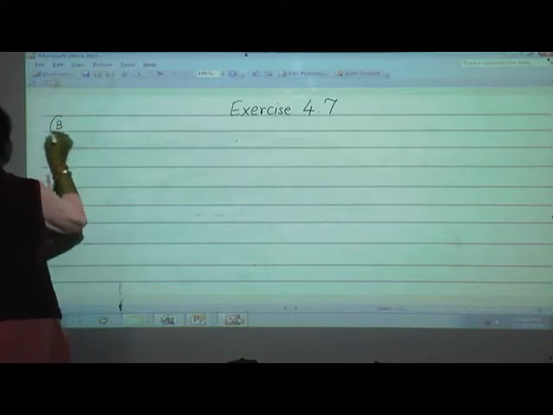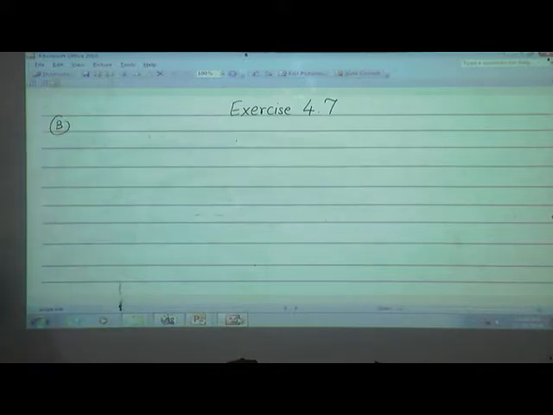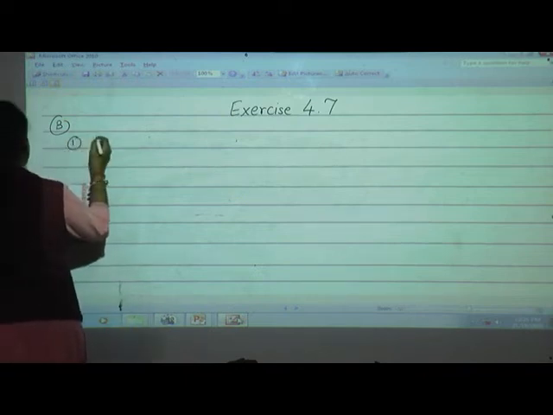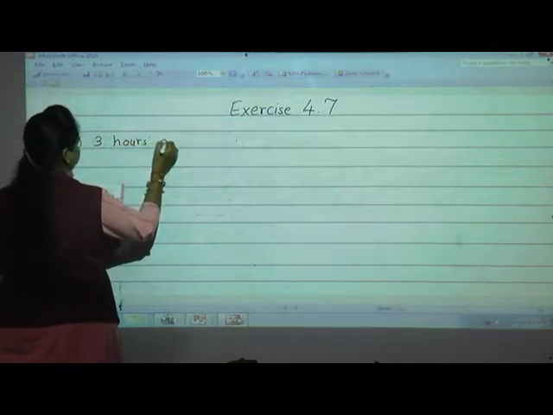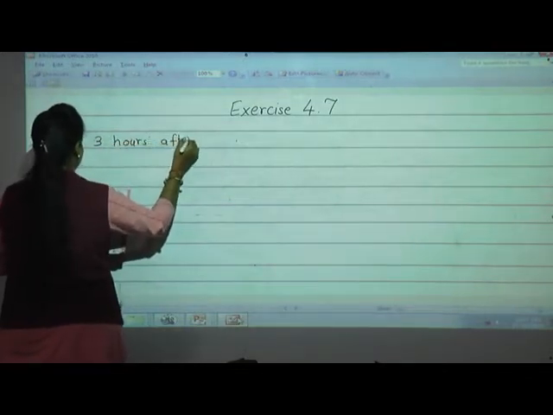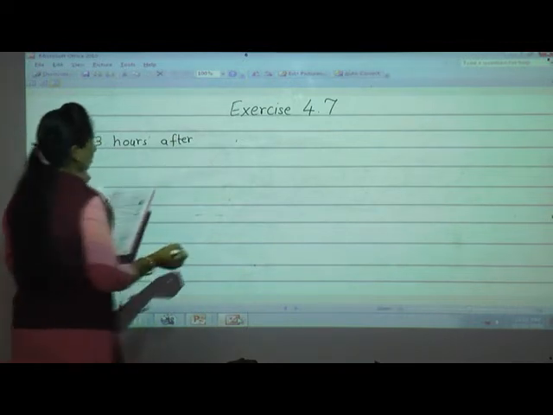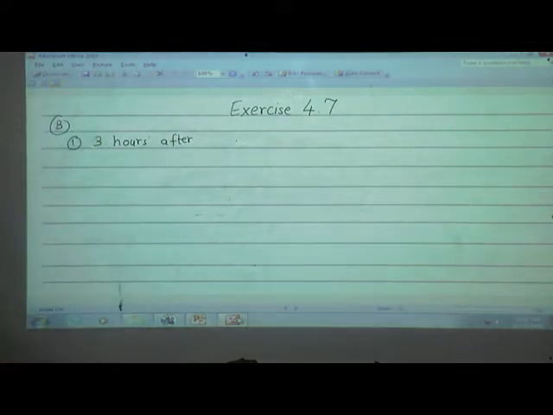What is the B question, students? Same. Find the time only. But the question is 3 hours, after, sorry, not after here. Before, they had given.